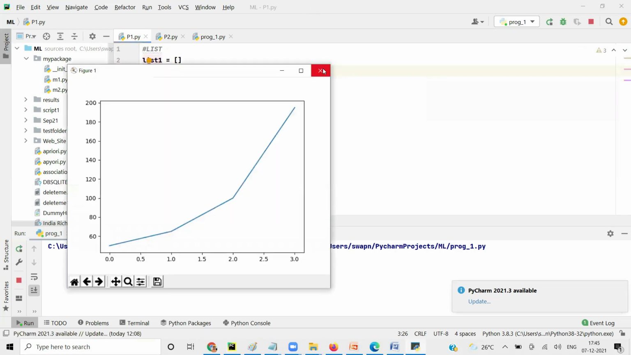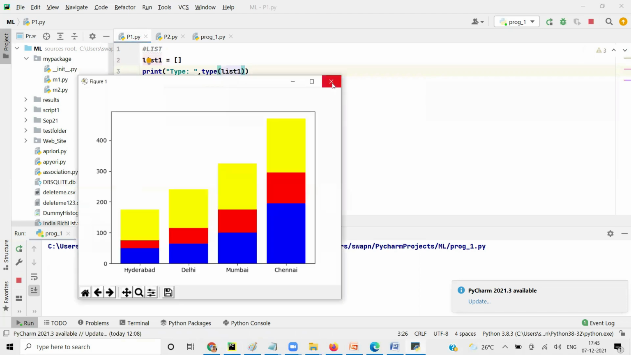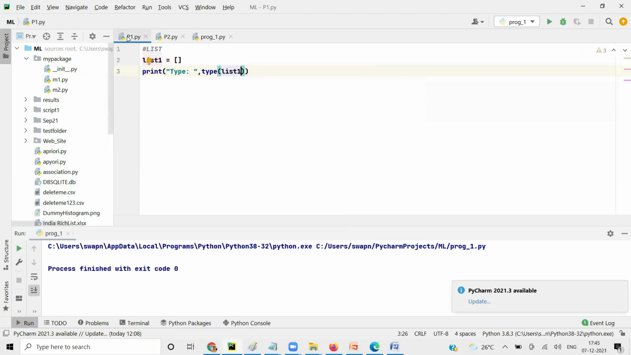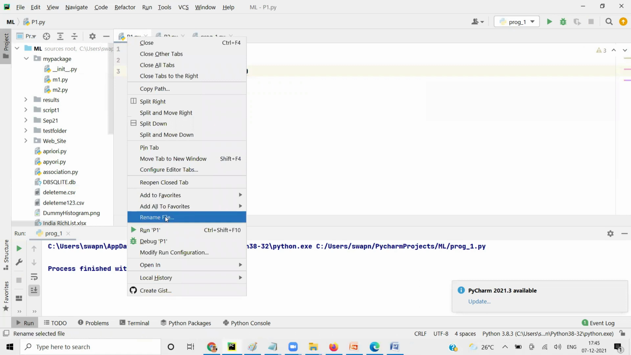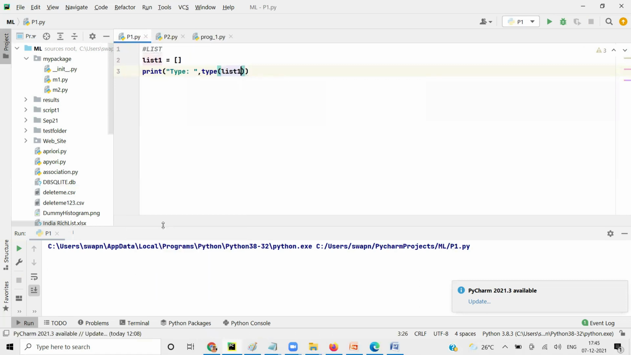it's pointing to the wrong program. It's not saved, I think. No, it's not connected to py, it was connected to something else. Okay, so see, you got class list. So this is how you define.